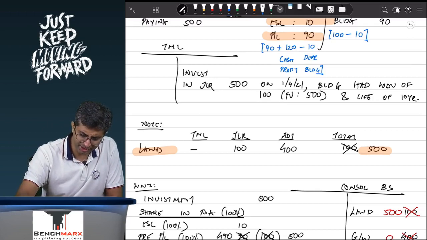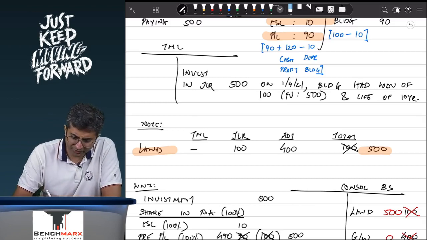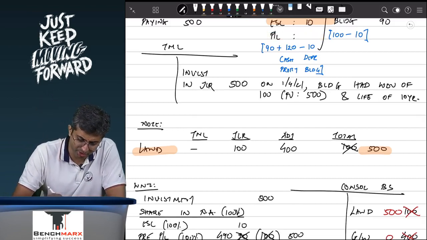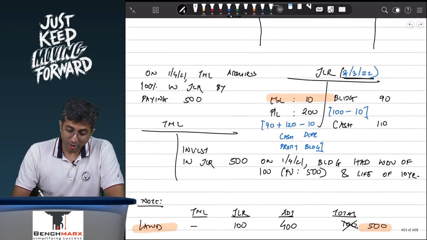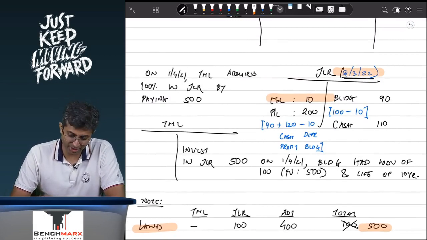90 plus 120 minus 10, so this is, let's say 200 rupees. So you have earned a profit of 110, let us say post acquisition, in which case this is coming to 200, and let us say this profit is in the form of cash of 110, let us say. Now this is the position on 31st of March 2022, 1 year later. A couple of things we need to understand.